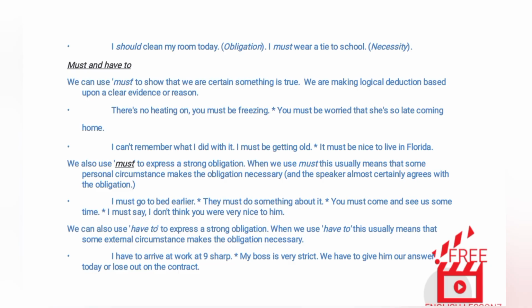We also use must to express a strong obligation. When we use must, this usually means that some personal circumstance makes the obligation necessary, and the speaker almost certainly agrees with the obligation. Examples: I must go to bed earlier. They must do something about it. You must come and see us sometime. I must say, I don't think you were very nice to him.